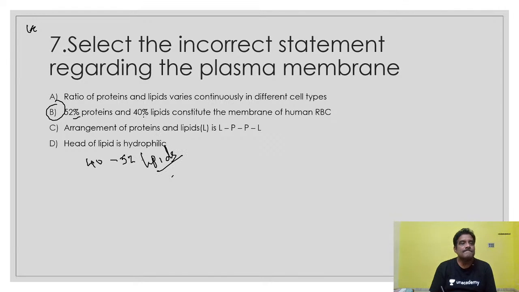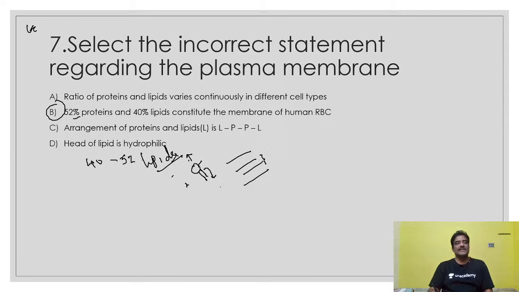Okay. The ratio of proteins and lipids varies in different cell types. Yes, so this is correct. Arrangement of proteins and lipids: this is a protein layer, this is another protein layer, and in between, two lipid layers are present. This is also correct. The head of the lipid is hydrophilic. The lipid has two parts, a head and a tail. The tail is made up of unsaturated fatty acids. So the lipid head is hydrophilic, water loving, and this portion is hydrophobic.